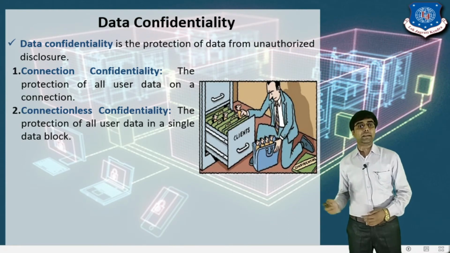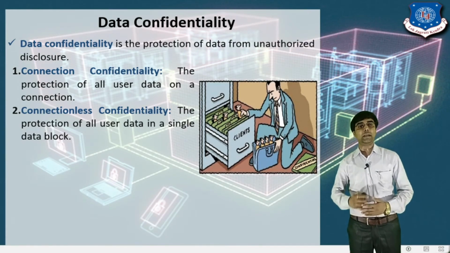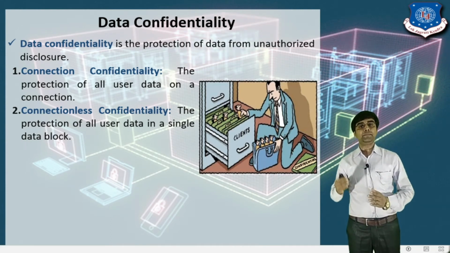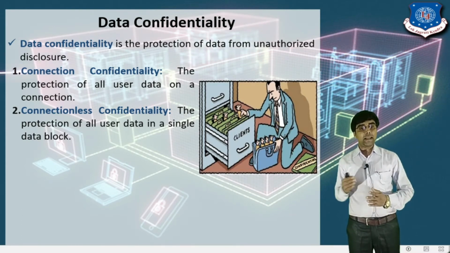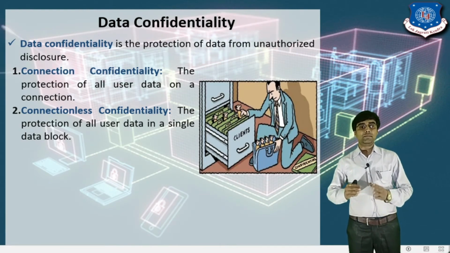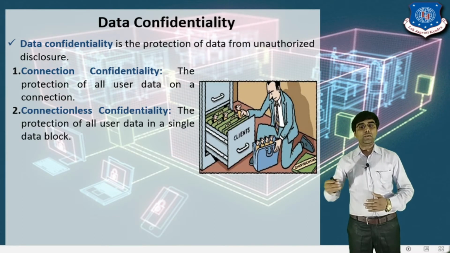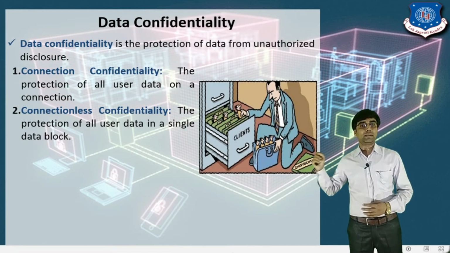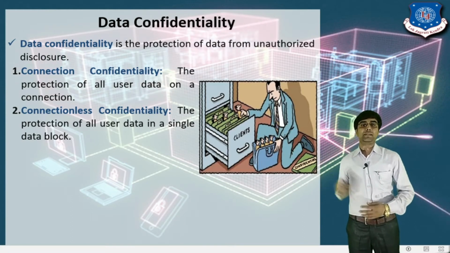The second is connectionless confidentiality. In connectionless confidentiality, there is protection of all user data in a single data block. It means that here we first establish the connection between the sender and the receiver, and then the sender has many paths to send the message to the receiver. So we cannot provide security to each and every path, so it chooses any random path to send the message to the receiver side.